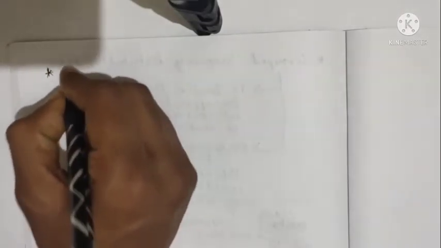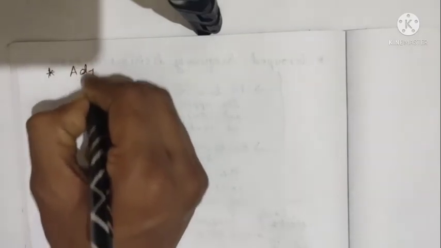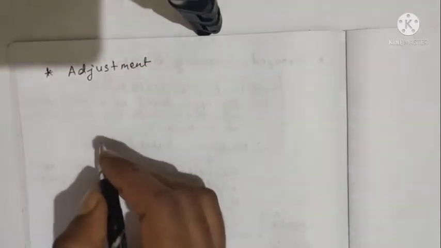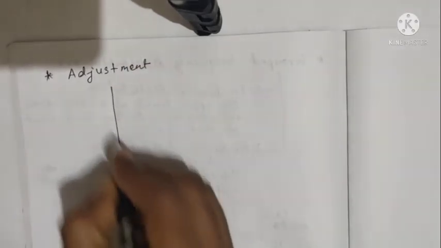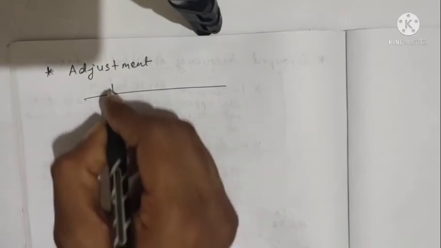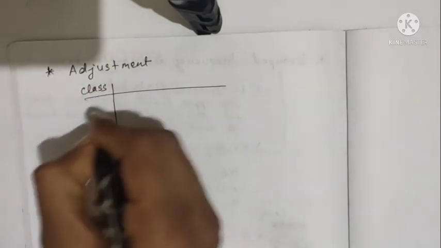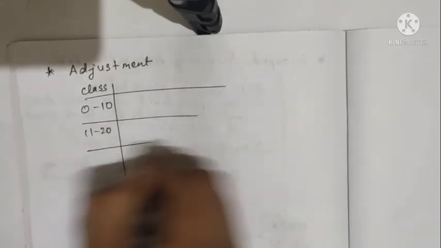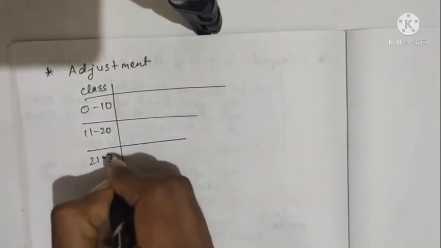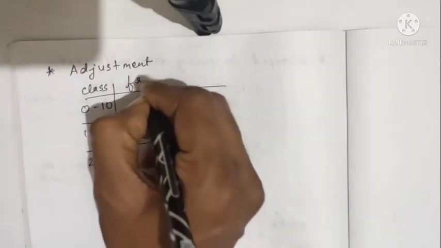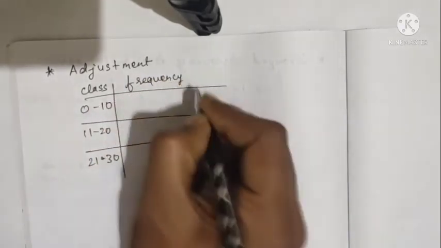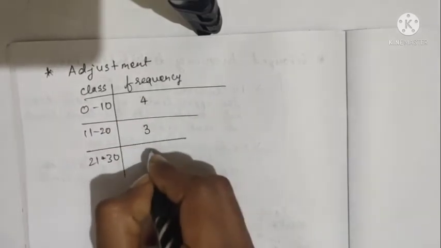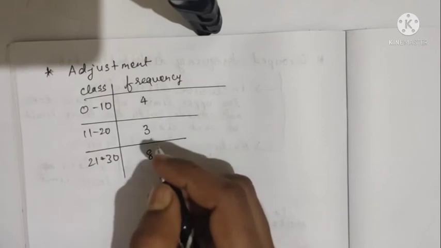Now our next topic is adjustment. Adjustment is used in inclusive distribution. In adjustment, we adjust the class interval to form an exclusive distribution from an inclusive distribution. Let us take an example. Here it is class and the frequency. Now this is the type of inclusive distribution. So to adjust them,